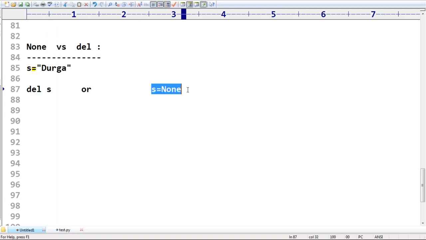With s = None, s is there, but only the corresponding object is gone and eligible for garbage collection. If you want, you can use s, no problem at all. These are the various things you people should be aware of.